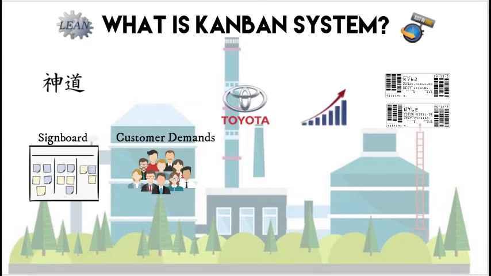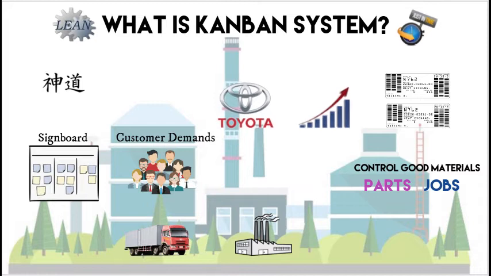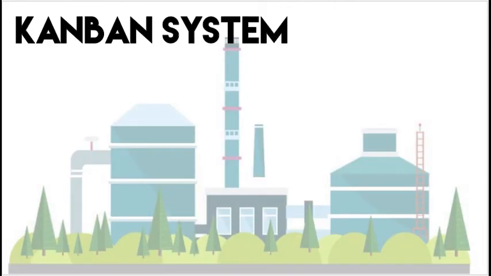It is primarily used as an instruction mechanism that controls the production movement of goods, materials, parts or jobs, as it regulates the flow of goods both within the factory and with outside suppliers and customers to achieve the just-in-time concept. Next, I will talk about the history of Kanban.